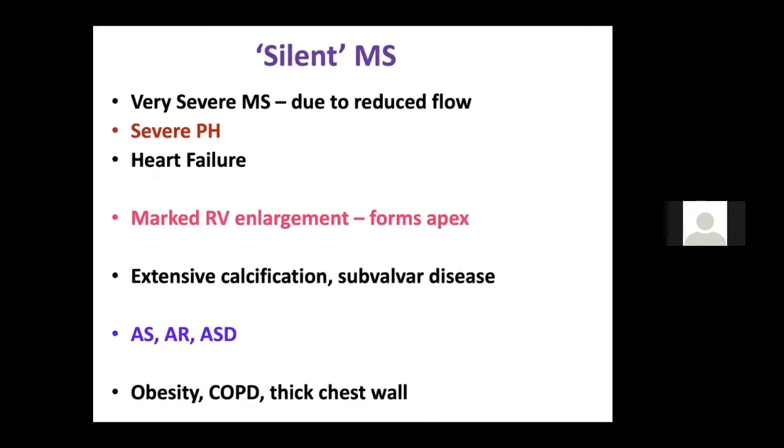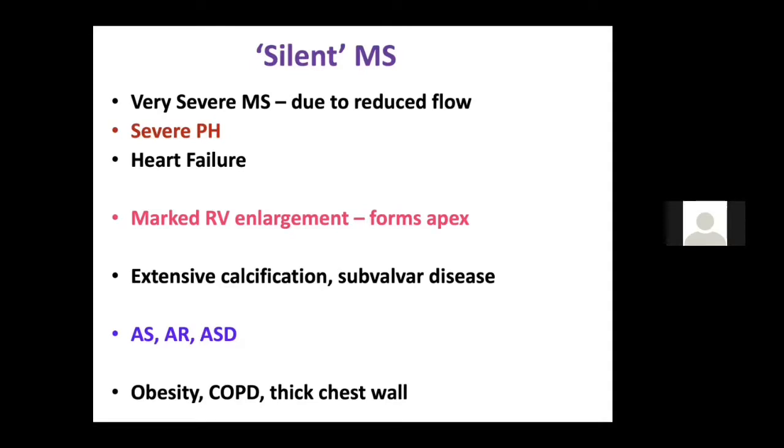In patients with severe heart failure and LV dysfunction, your murmur may not be prominent. Then in the patient with extensive calcification of the valve, you may not be able to hear a murmur or a loud S1 or an opening snap. If the patient has associated severe AR, AS or an atrial septal defect, as in Lutembacher syndrome, that means ASD with MS, because the atrial septal defect is there, all the blood from the LA is going to the RA, and so the murmur may not be prominent.